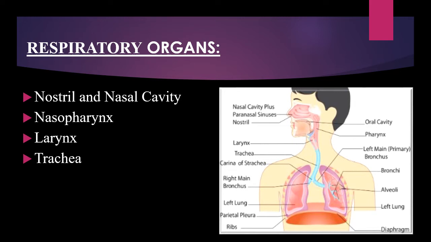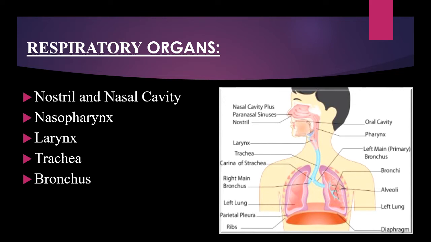Actually, at first we have seen that nostril and nasal cavity are situated in the front portion, and after that we find pharynx, and after pharynx we find larynx, and after larynx there is trachea. After trachea we find bronchus.